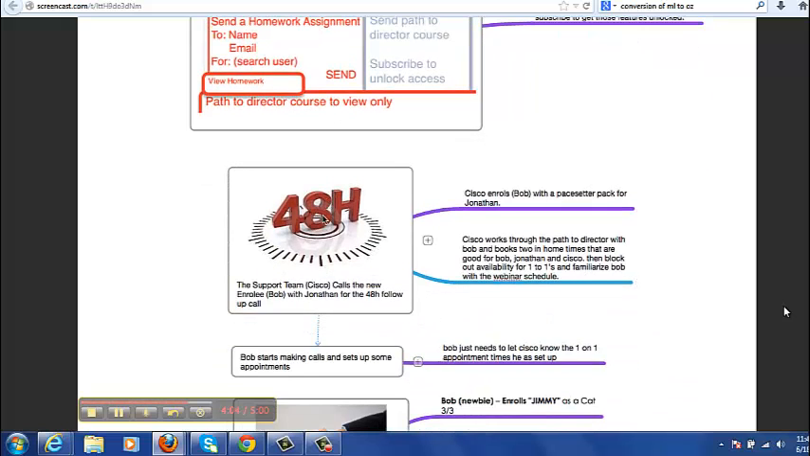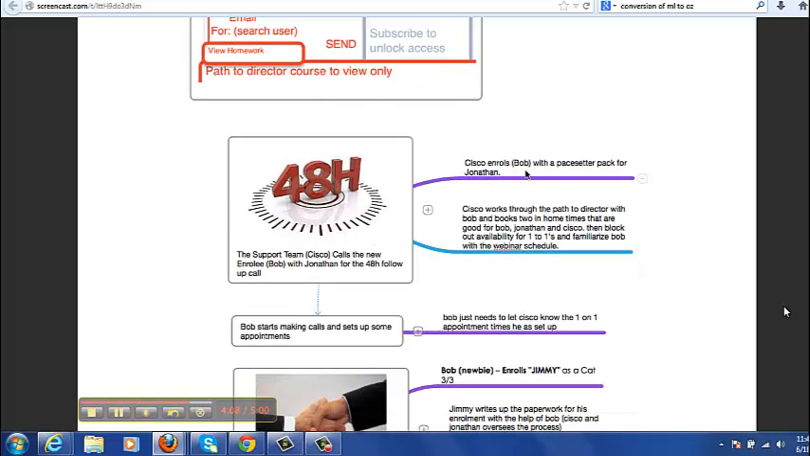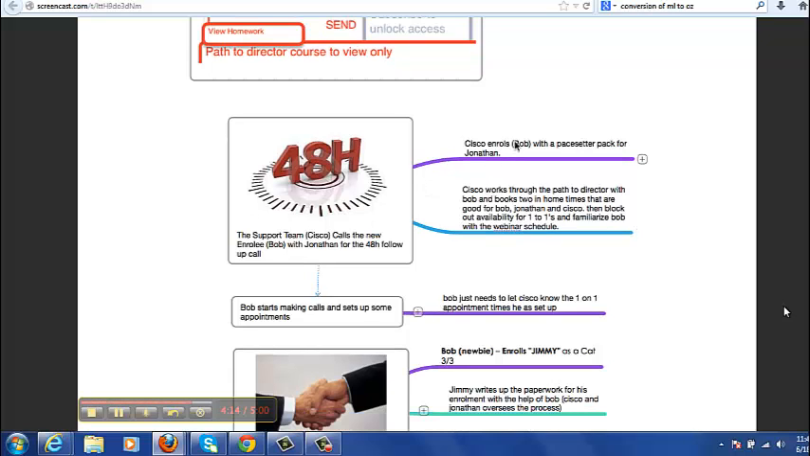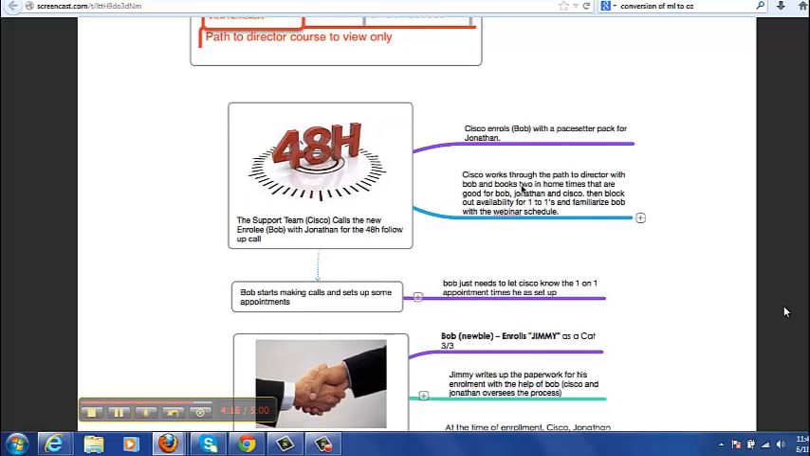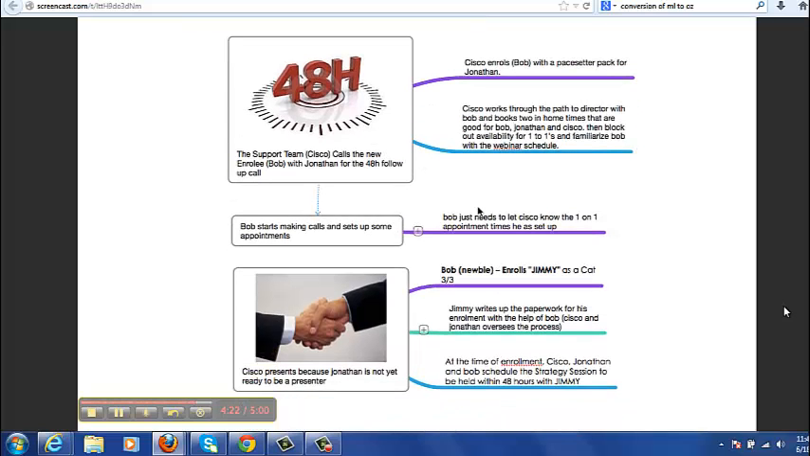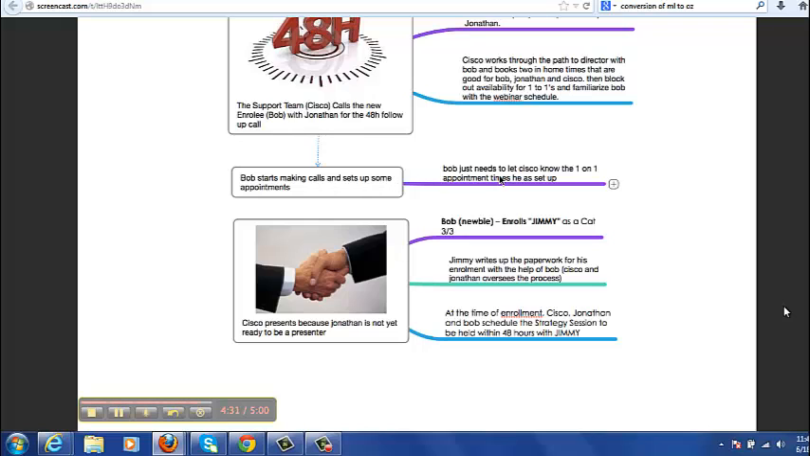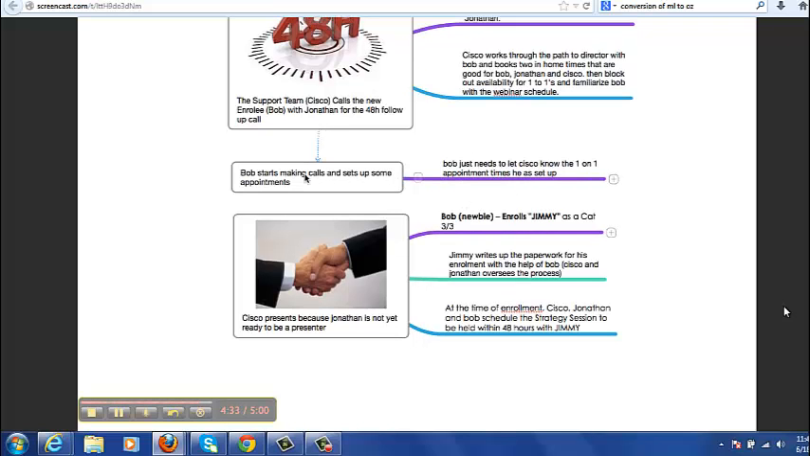The next step is obviously the 48-hour follow-up happens as part of this process. The Pacesetter pack is sold from Cisco to Bob, and Cisco works through the Path to Director, that whole process with Bob and Jonathan being on the line. Right after that, Bob starts making calls, and Bob just needs to let Cisco know about the one-on-one appointments that he set up in his approaches.